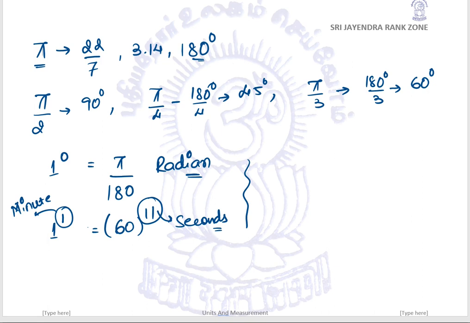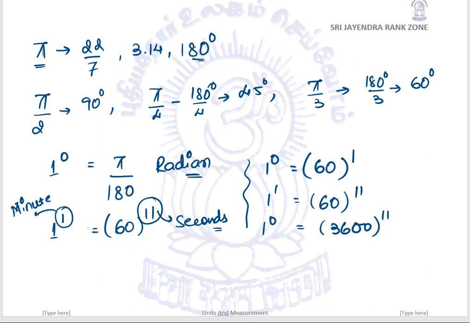1 degree is equal to 60 minutes. Remember, single quotation stands for the minutes. So 1 degree is equal to 60 minutes, and we have already written 1 minute is equal to 60 seconds. So please think, what would be the conversion of degree to the second? 1 degree should be equal to 3600 seconds. So 1 degree is equal to 3600 seconds. I hope this is clear.